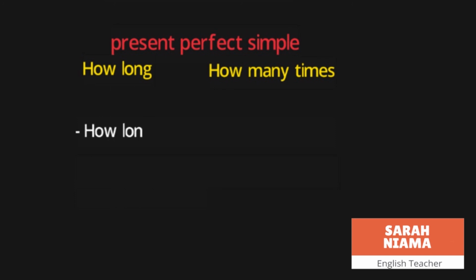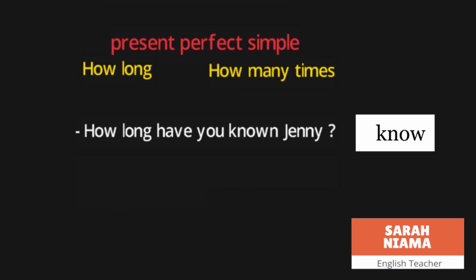Like مثل how long have you known Jenny? هنا how long means كم المدة، have you have and the subject is you, so we put have because we have you. Known is the past participle of the verb know اللي معناته يعلم. Jenny is the complement, and at the end we put the question mark.